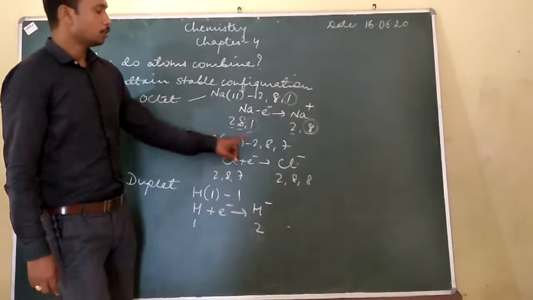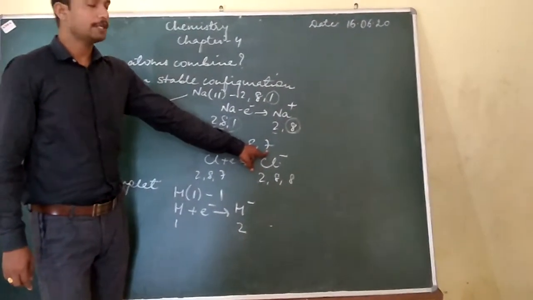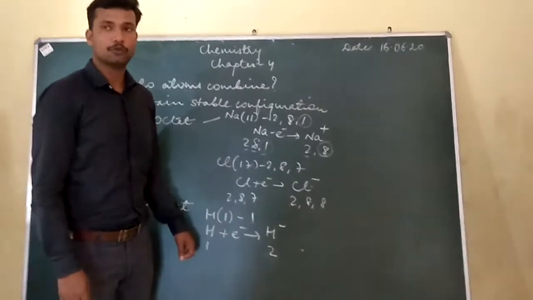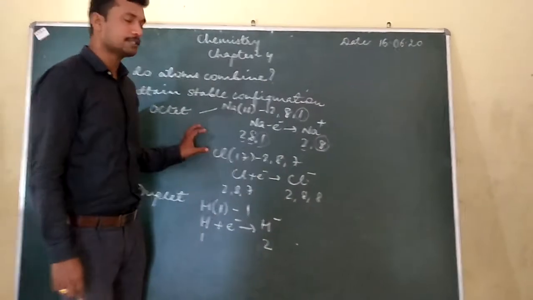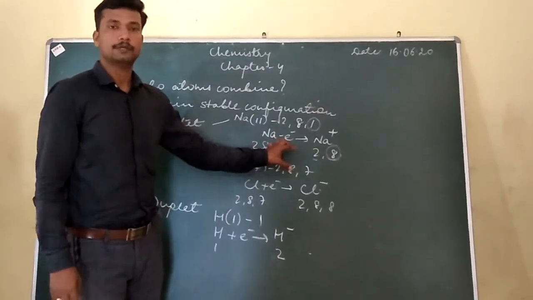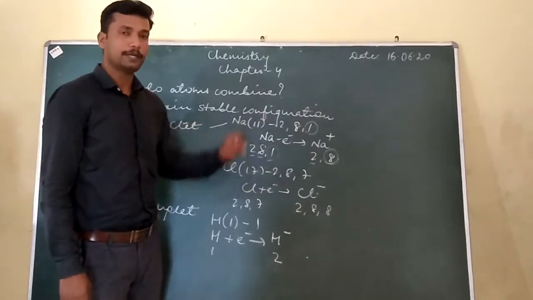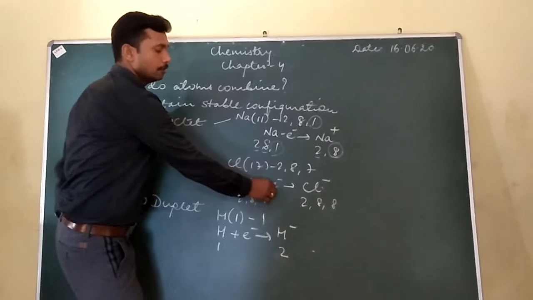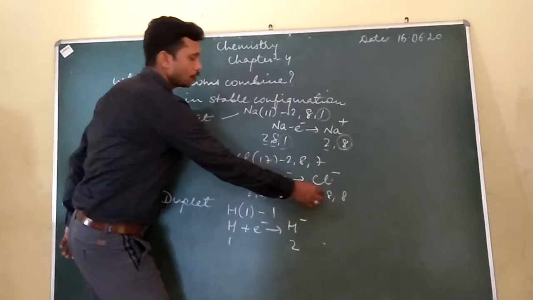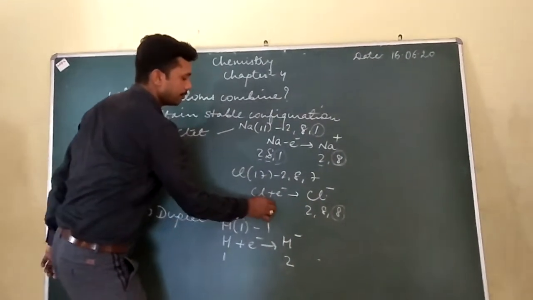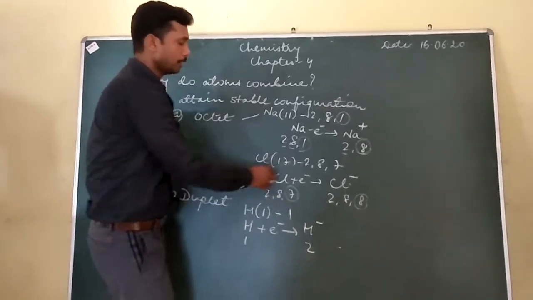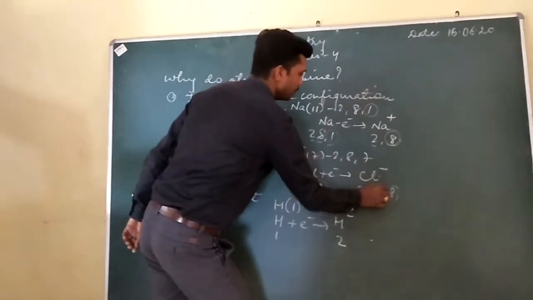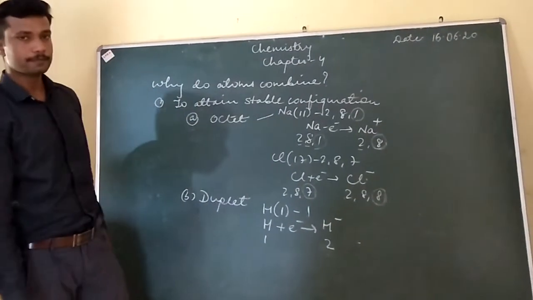Chlorine, 2, 8, 7 is the electronic configuration, 7 is the valence electron. Here also it is an unstable atom because it has not completed its octet, and so it will gain 1 electron. As a result, the last orbit will become 8. You can see 7 was the last electron, but on gaining 1 electron, the valence electron becomes 8.